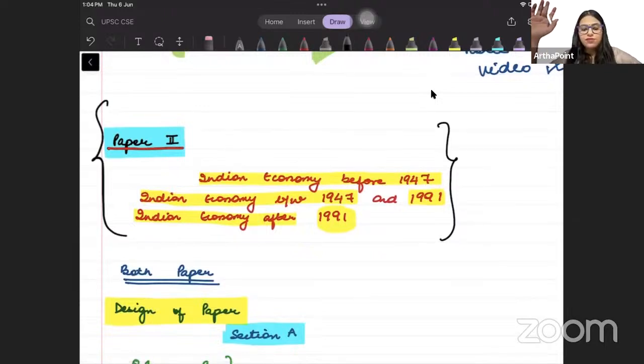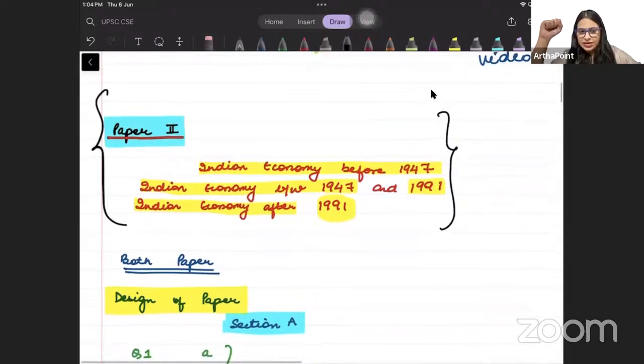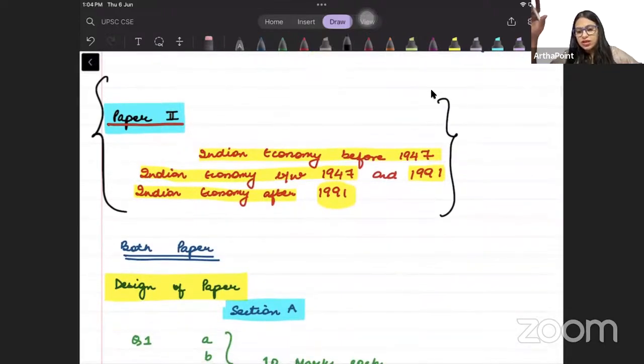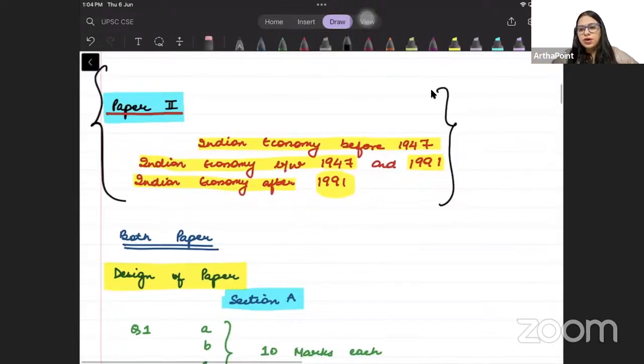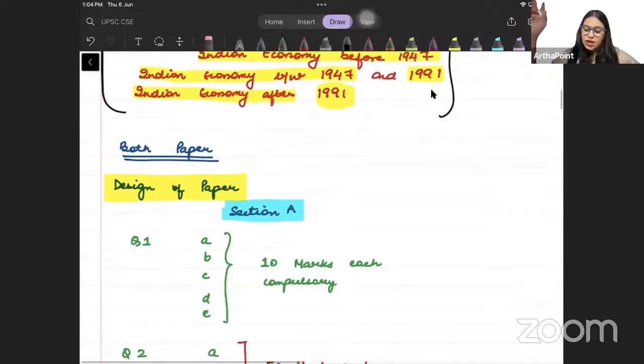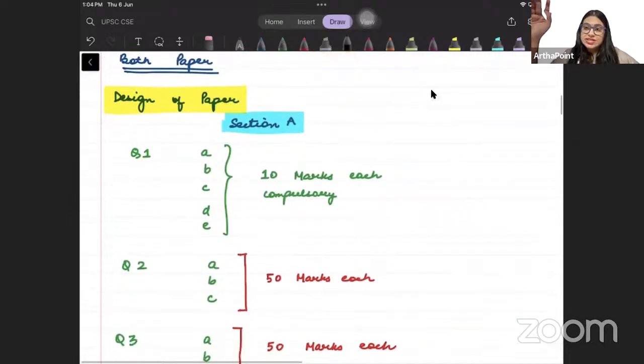बहुत बच्चे होते हैं who find that Indian economy is very difficult. They are scared of Indian economy. उन्हें बहुत डर लगता है Indian economy से, but ऐसा कुछ नहीं है. When you will be doing it with me, you would be loving the way we do Indian economy. ठीक है जी. Now let me tell you the design of the paper.